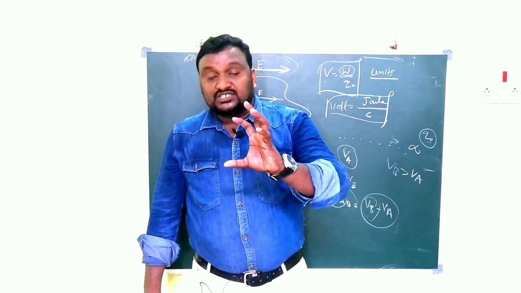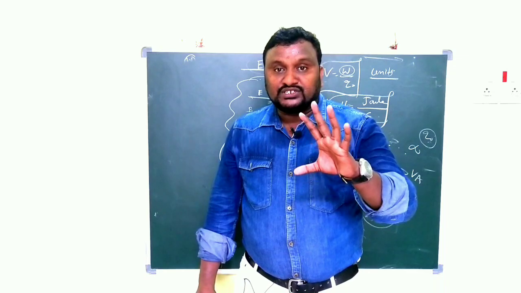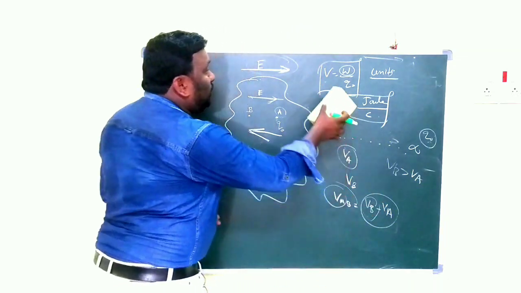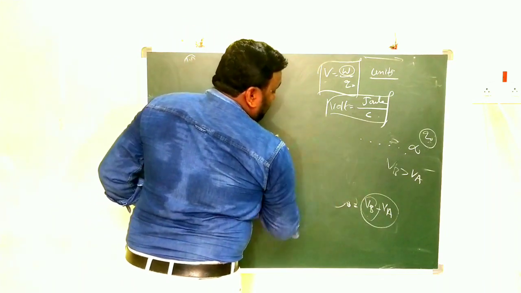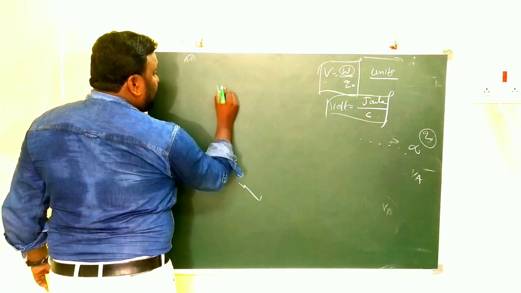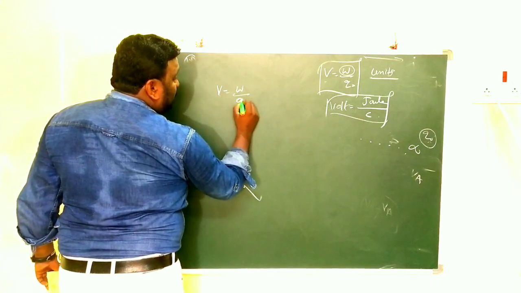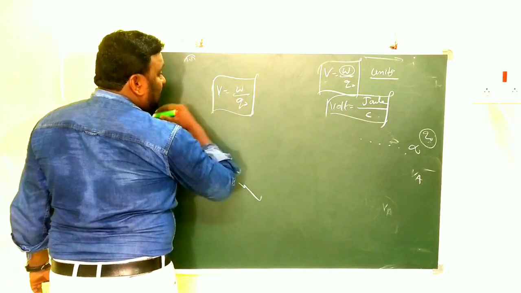Now, it's very important for 2 marks: the definition of volt. What I told you, what is your formula for potential? V is equal to W by Q naught. V is equal to W by Q naught. So this is the expression for potential difference.